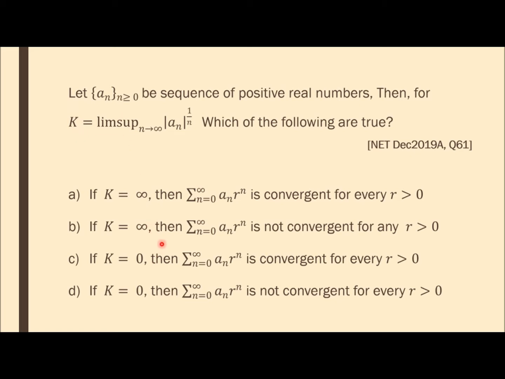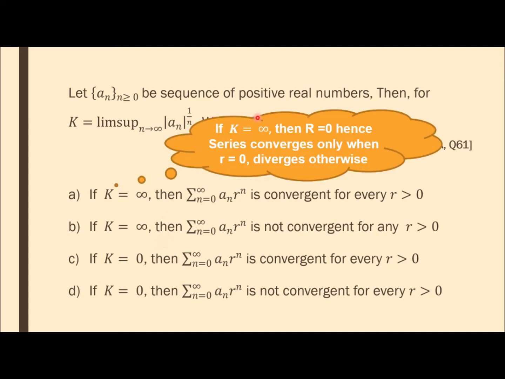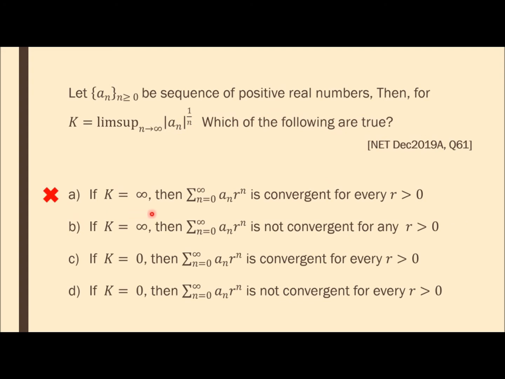Let us consider the options now. If K is equal to infinity, we will get R is equal to 1 upon K, which is equal to 0. Therefore, the series converges only when z is equal to 0 and diverges otherwise. So let us check the option. For R greater than 0, the series will be divergent. So option B is true and A is wrong.